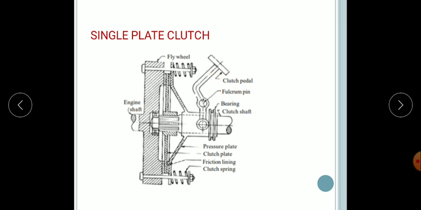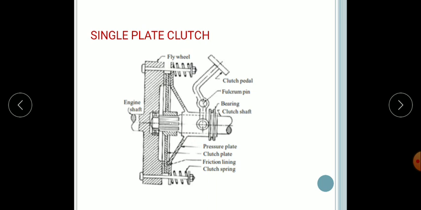The pressure plate moves back against the force of the spring. So when the clutch pedal is pressed, the pressure plate moves back against the force of the spring. Thus the clutch plate becomes free from between the flywheel and the pressure plate. So when the pedal is pressed, the pressure plate moves backward, thus the clutch plate becomes free between the flywheel and the pressure plate.